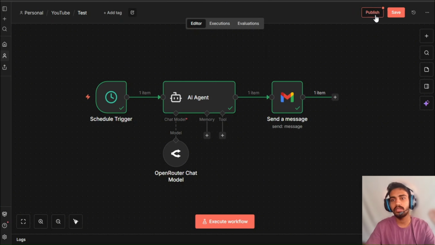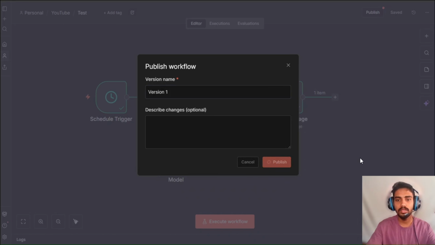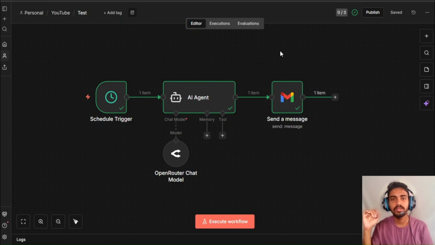Obviously, if you want to publish this, it will ask you what the version is. I will just name it version 1, and if you want to publish, now your agent is published. It will actually send me the Gmail in my own inbox every 7 a.m. So this is how an agent actually works. This is a live agent which can work for you every day without ever stopping. When you wake up, you will get powerful business advice inside your Gmail when you check it. This is a pretty amazing thing which we can do with technology right now.